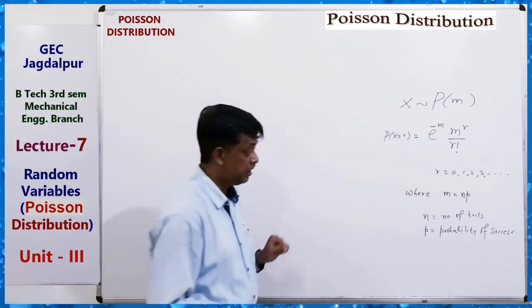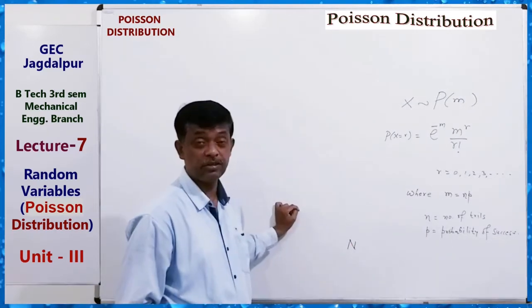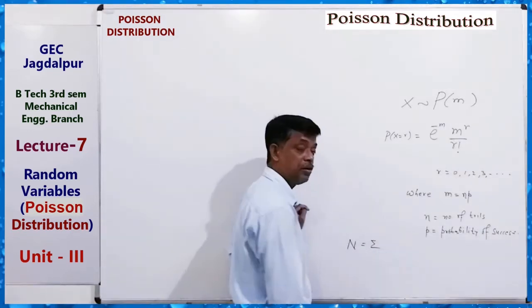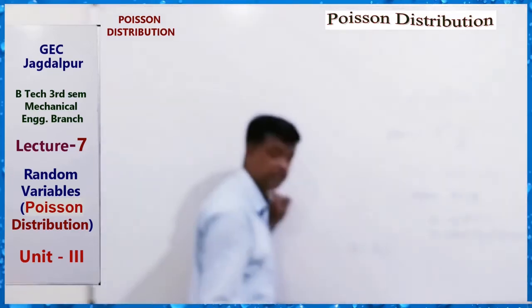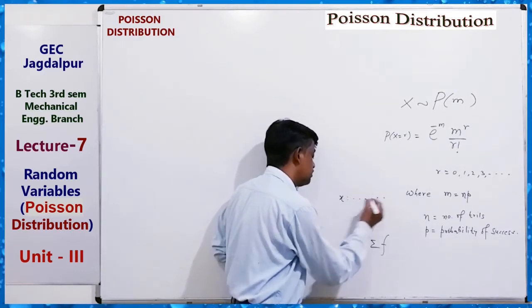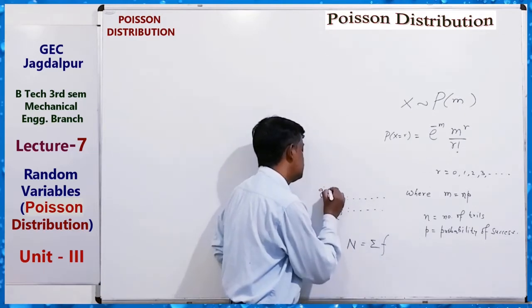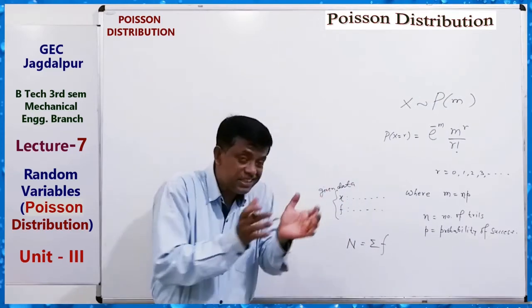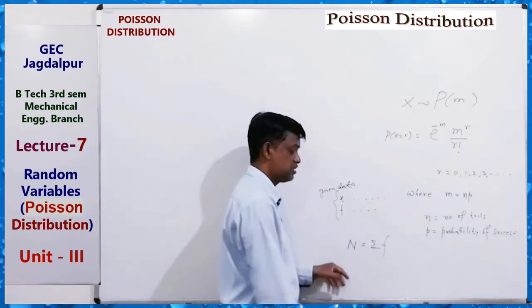For that, capital N equals the summation of f for the given distribution, because the data is given as x equals something and f, the frequency, equals something. This is the given data.